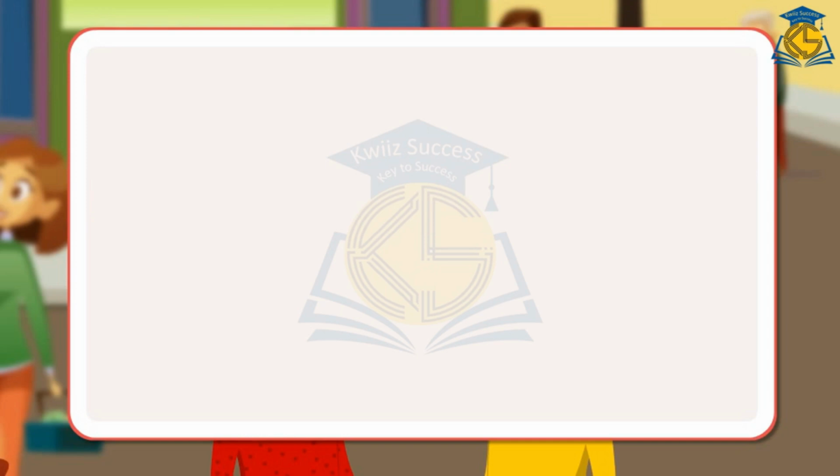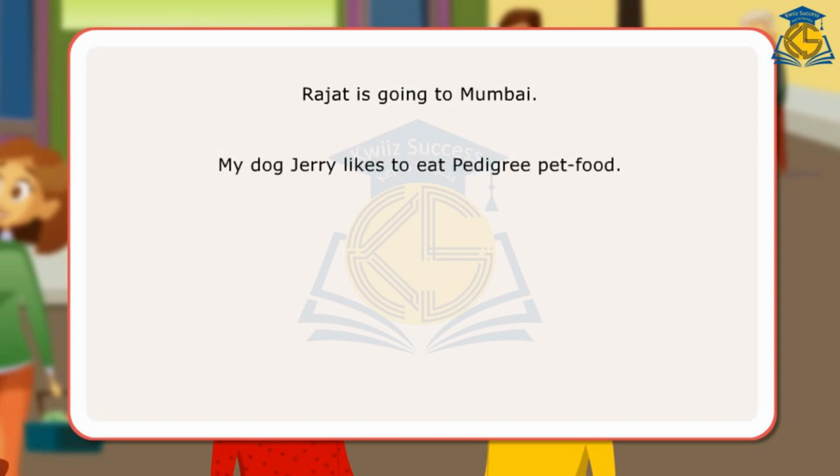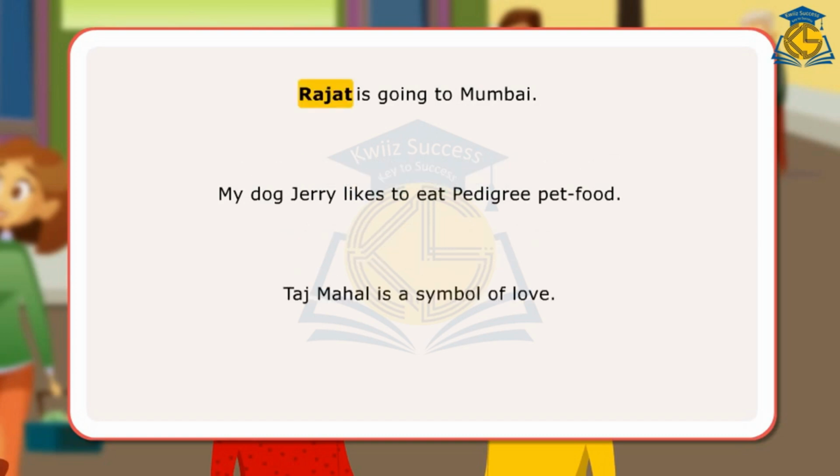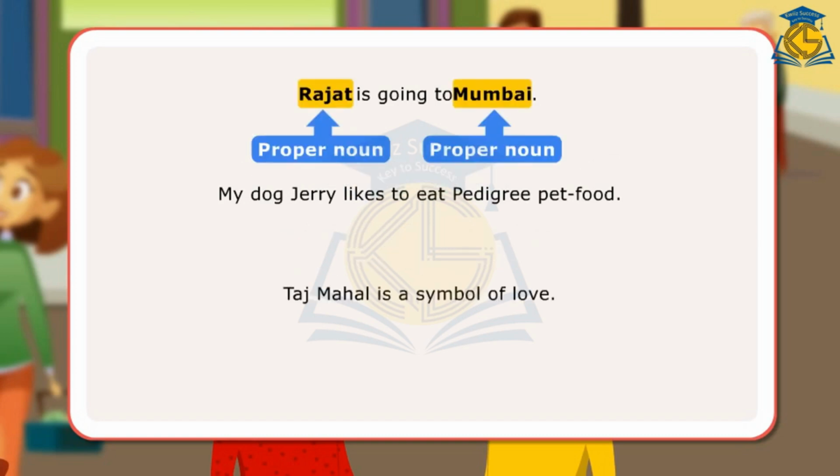Let us look at a few sentences. Rajat is going to Mumbai. My dog Jerry likes to eat pedigree pet food. Taj Mahal is a symbol of love. In the first sentence, Rajat and Mumbai are proper nouns as they are specific names of a person and place respectively.